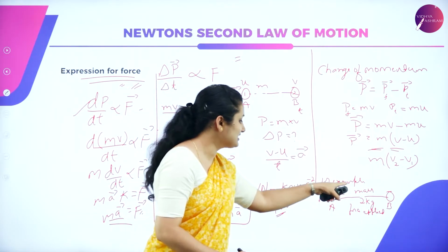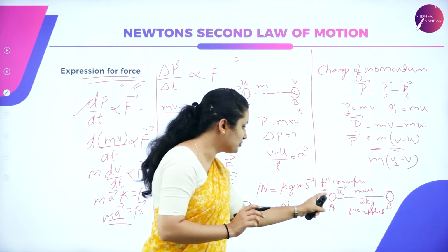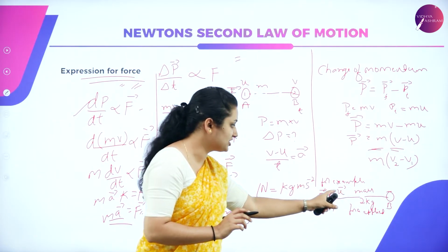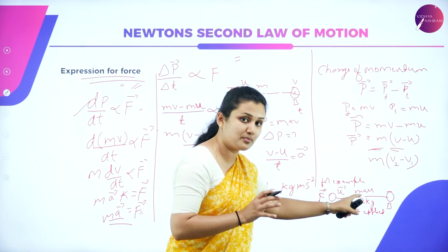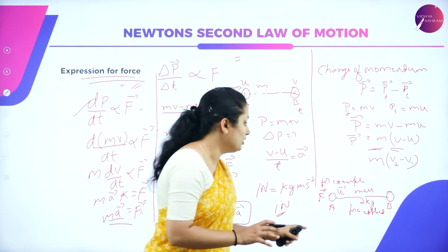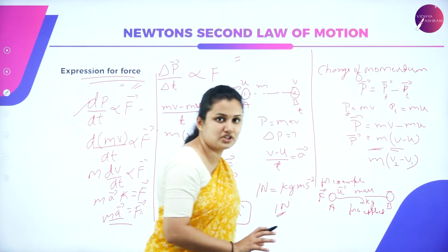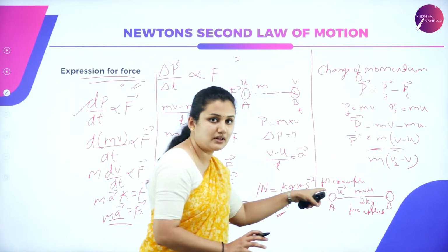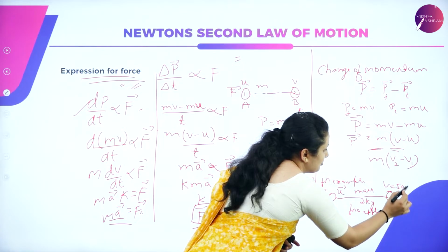So here you can see this example where I have an object which has initial velocity u, and the mass of that object, the ball, is 2 kg. I'll apply some force to push the ball from position A to position B. From the initial velocity, the ball will move with some velocity, 5 meter per second.